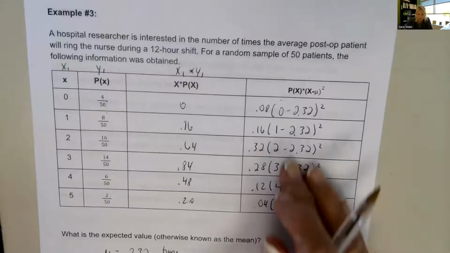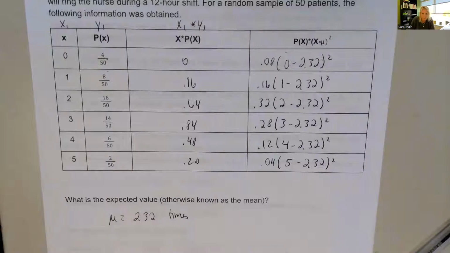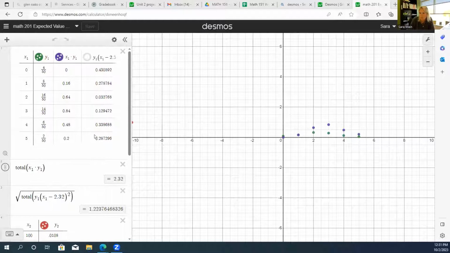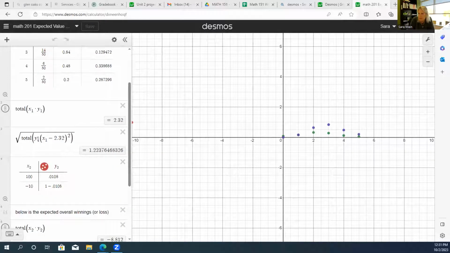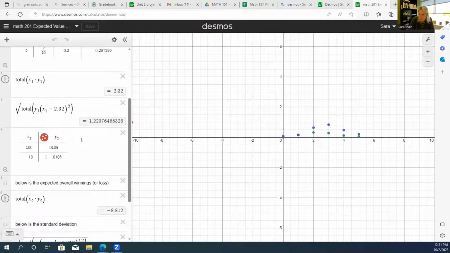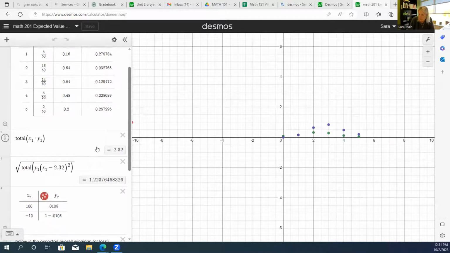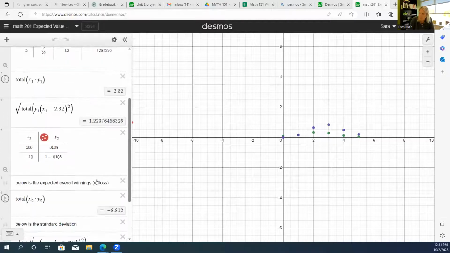And this is actually being done in Desmos. I'm going to go show you that. And so there are those products, and then we're totaling that down here, taking Y1 times the difference of the X1 outcome, subtracting the mean squared. So on average, a post-op patient rings their nurse 2.3 times, give or take 1.2 times.